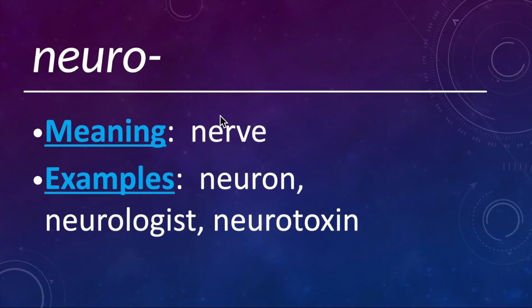The neuro means nerve. So neuron is a nerve cell. Neurologist is a doctor who specializes in the nervous system, particularly the spinal cord and the brain, but also any nerves in the body, really. And then a neurotoxin is a poison that affects the nervous system in some way.